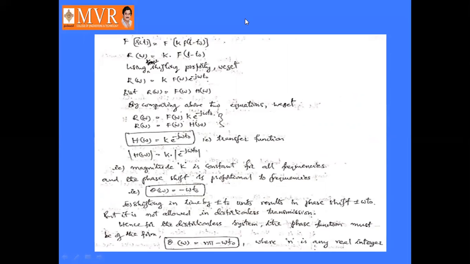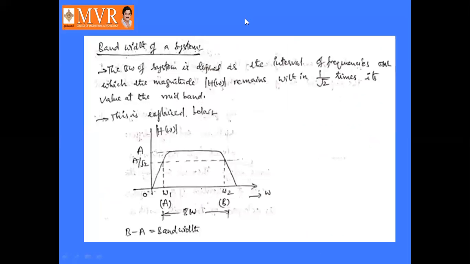Here the magnitude mod H of j omega equals K into e power minus j omega t naught, and the phase angle is theta of omega equals n pi minus omega t naught. Okay, next we discussed about the bandwidth of a system. What is meant by bandwidth?